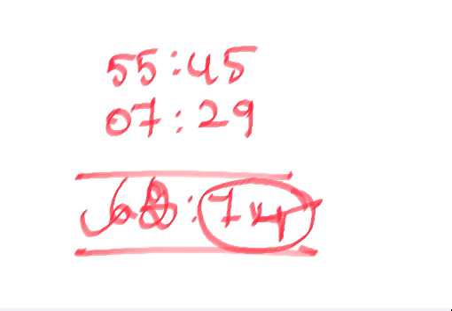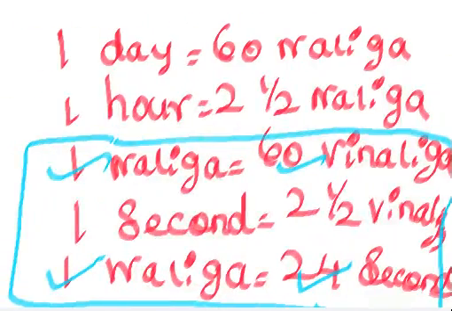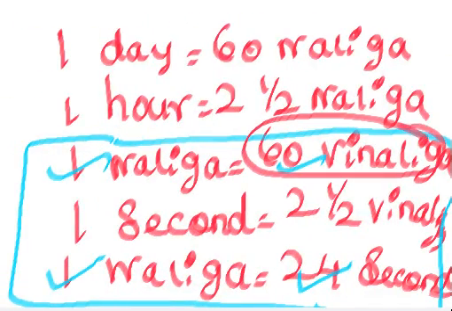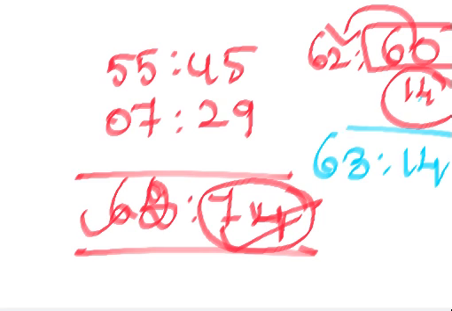We don't have 74 Vinaliga. We have to conclude only to 60 Vinaliga. So 62 Naliga and 60 Vinaliga. Here how much is extra when compared to 60? 14. That 14 you mention separately. So 60 Vinaliga is nothing but 1 Naliga, correct? So this you add with the Naliga. Now the answer is 63 Naliga and 14 Vinaliga. I hope you understood this.